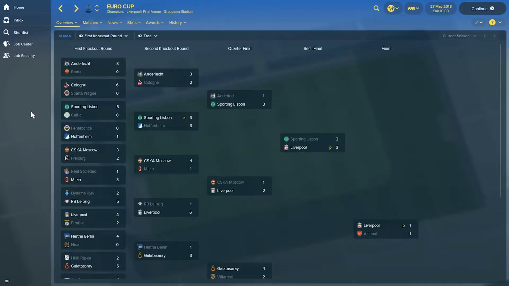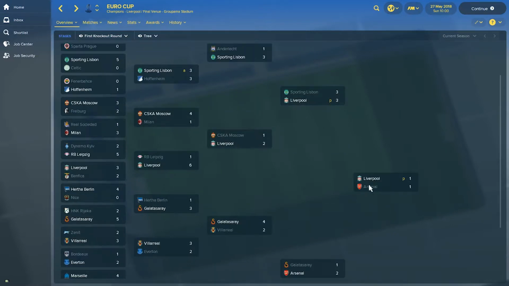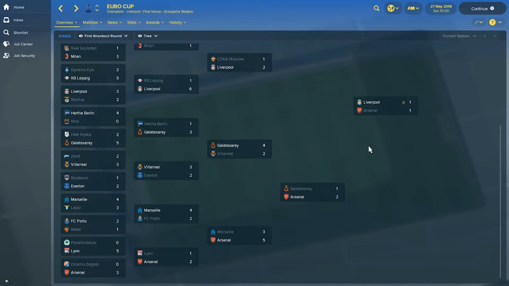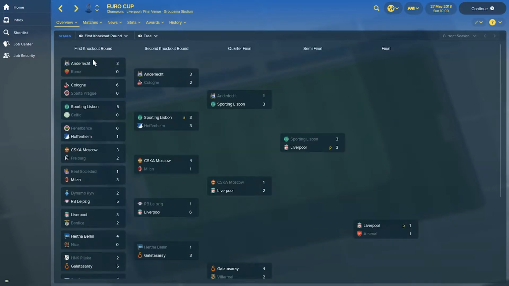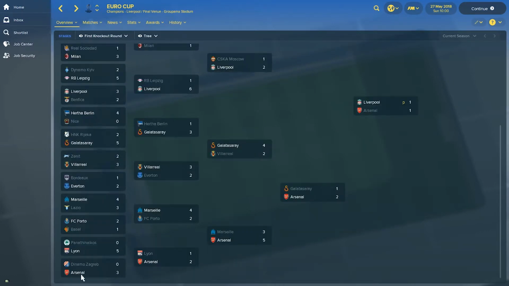You can see that the Europa League has been won by Liverpool on penalties in the final against Arsenal, and this is quite interesting. Let's see how they have managed to get to the final. First, let's find where Liverpool are. So they have started by defeating Benfica, then Red Bull Leipzig, CSK Moscow, Sporting Lisbon, and then in the final Arsenal, who along the way defeated Dinamo Zagreb, Lyon, Marseille, Galatasaray before bowing down to the eventual champions.